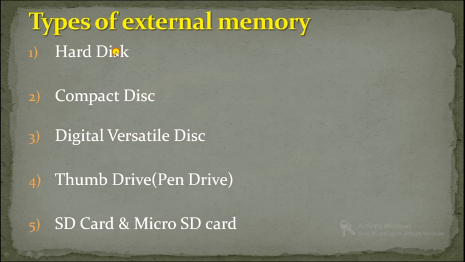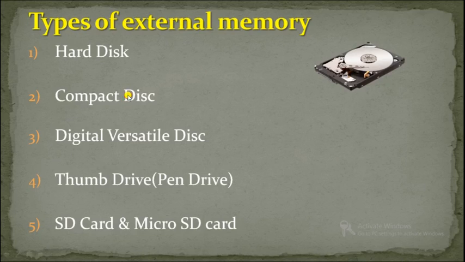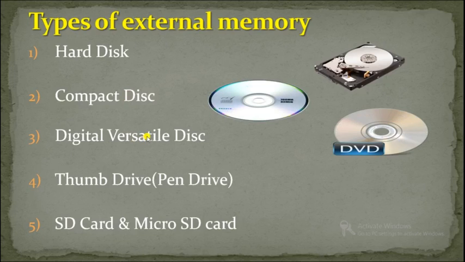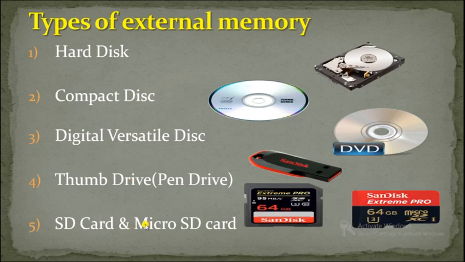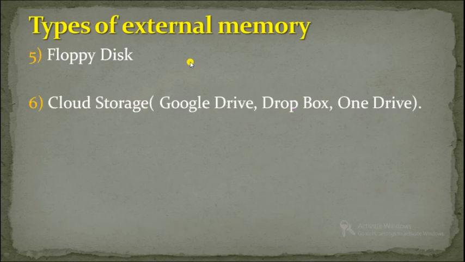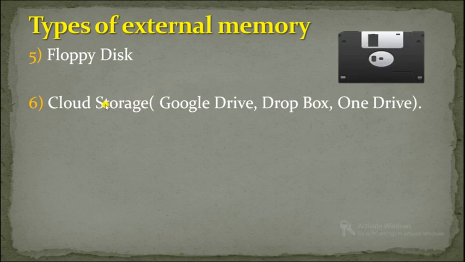Now here we have the types of external memory. First one, hard disk. Second, compact disk. Third, digital versatile disk. Fourth one, thumb drive. A thumb drive is also called a pen drive. Then SD card and micro SD card. Next, floppy disk. And the last, cloud storage. This cloud storage is not mentioned in your book, but we have to study it because this is a new storage technique. Okay, so let's see one by one.